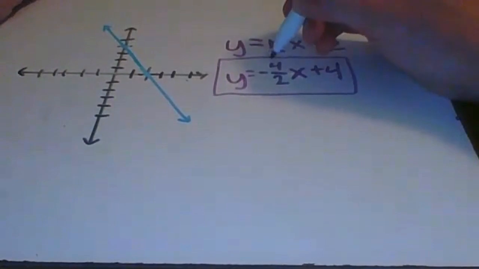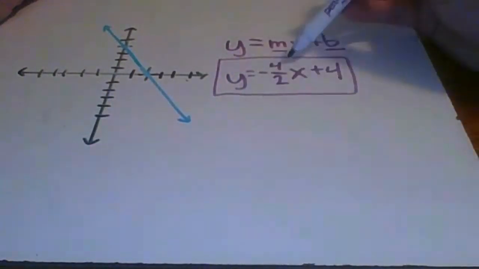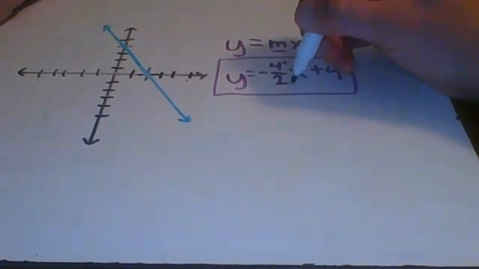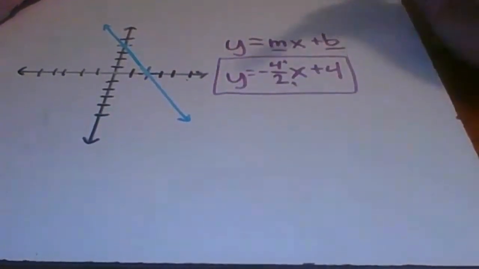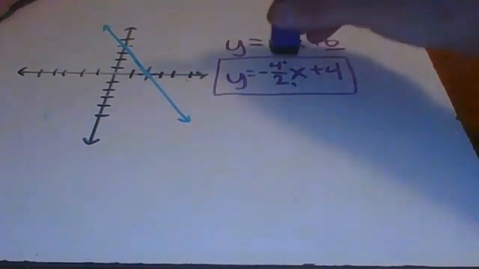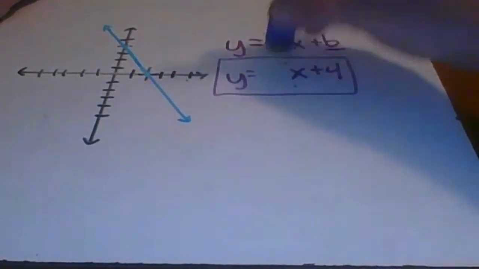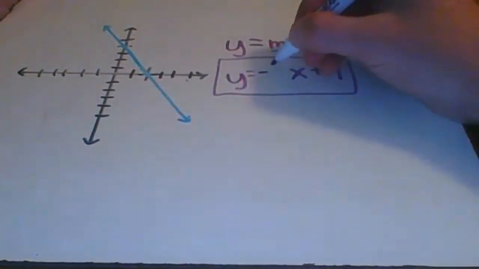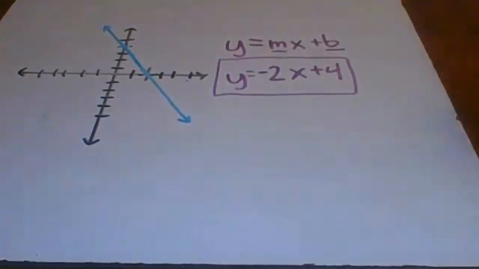Except we're missing one thing. We have to simplify this. What's negative 4 divided by 2? Yes, negative 2. So actually, in the simplest form, that is my answer.